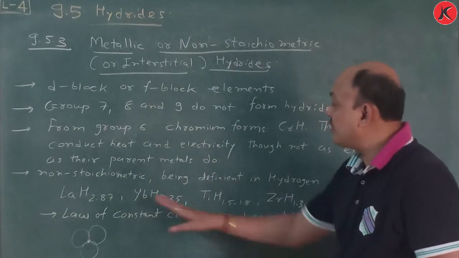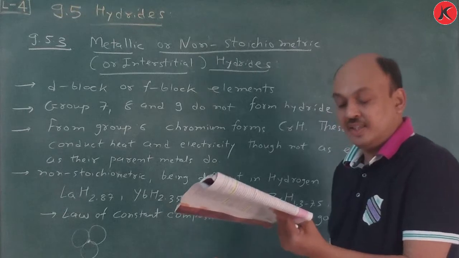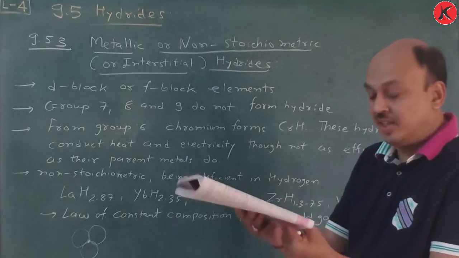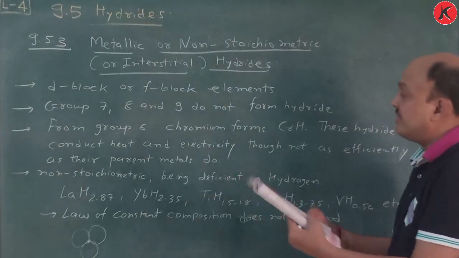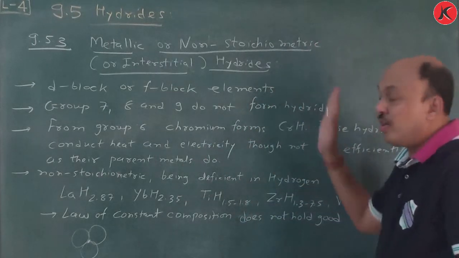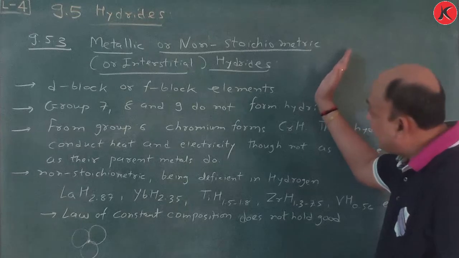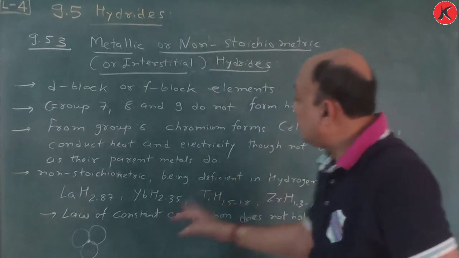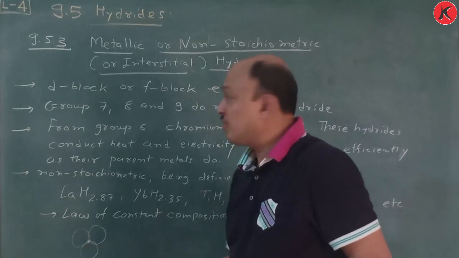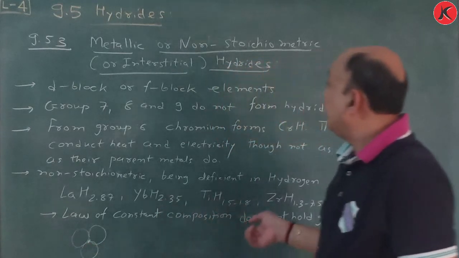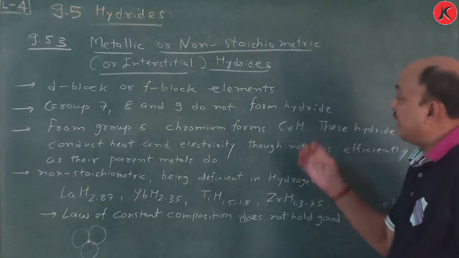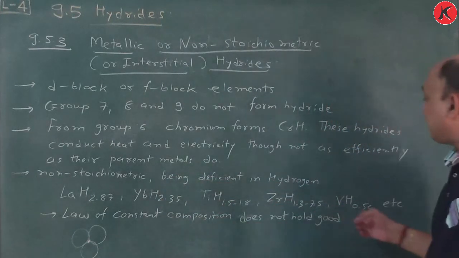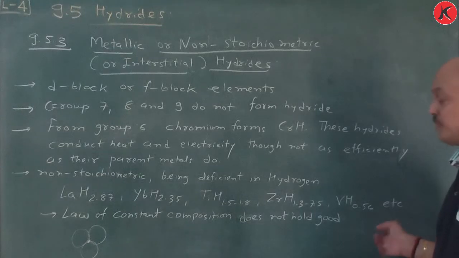So this is important, just remember this one. Another point is hydrogen storage and as a source of energy. Underline this, so it becomes a very easy topic for metallic or non-stoichiometric, or interstitial hydride. Remember this one. This is called interstitial. Small size species enter. Which one contains small size? Na+ contains small size, as does hydrogen. So they take part, and due to that this type of interstitial hydride is produced.